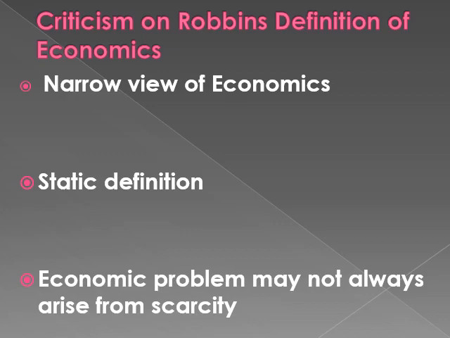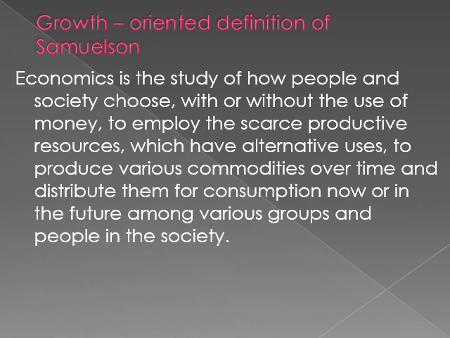Okay, now next let's move on into the next definition, which is the growth oriented definition given by Paul A. Samuelson. Okay, now basically Paul Samuelson was a neo-Keynesian American economist, and his definition says that economics is the study of how people and society choose.